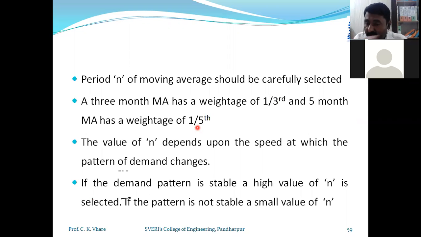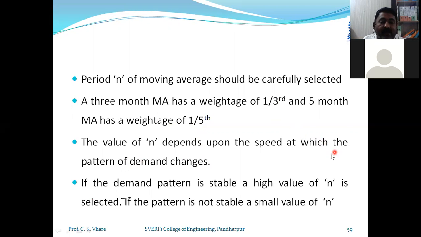If you select 5 months, then I have to divide by 5. In this case, the months are August, September, October, November, December divided by 5. So the weightage for each month will be 20%, or you can say 0.2, 0.2, 0.2, 0.2, and 0.2.